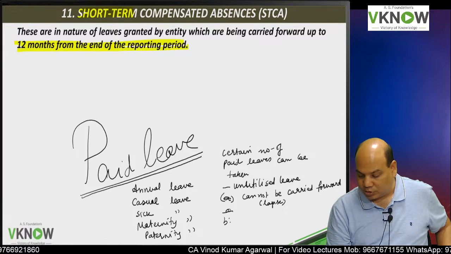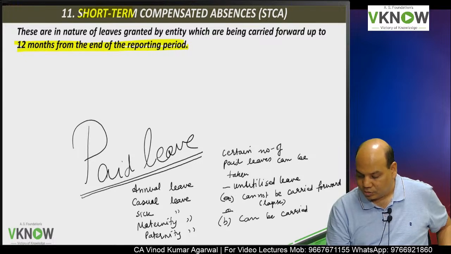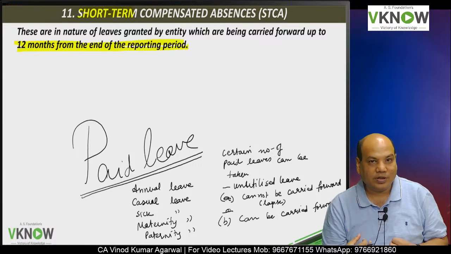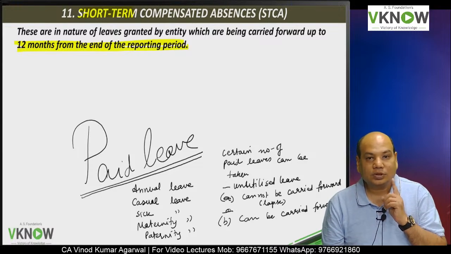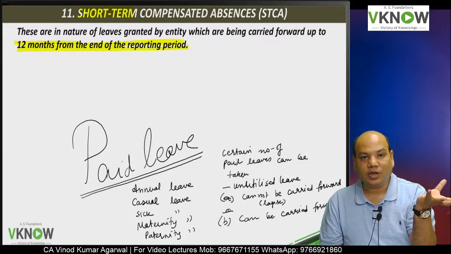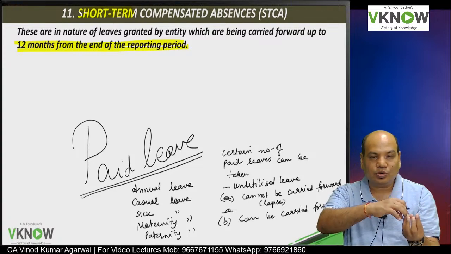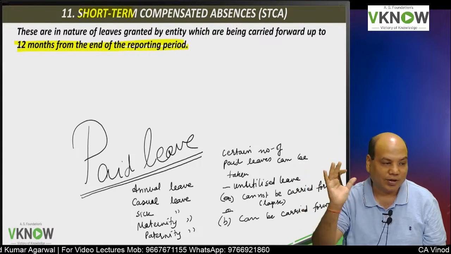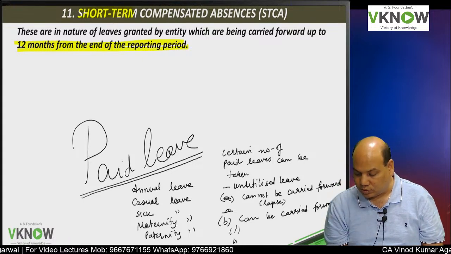And the second possibility is that it can be carried forward to the next year or subsequent year. That means if you don't avail leave this year, you can utilize it in the next year. Suppose I have taken only 6 leaves out of 12 this year. I can use the unutilized 6 leaves next year. So next year I will be entitled to 6 plus 12, 18 days of leave. That is carried forward. Here also we can have two policies.